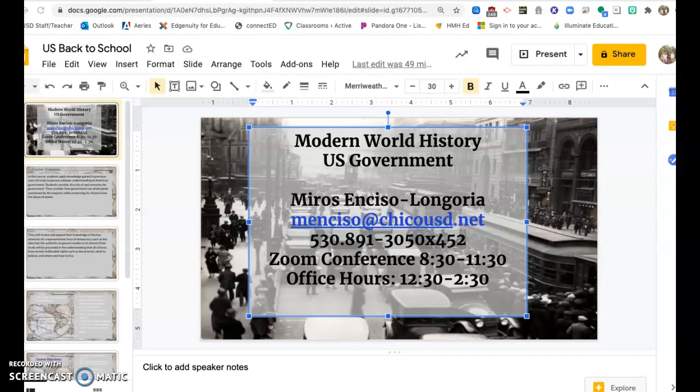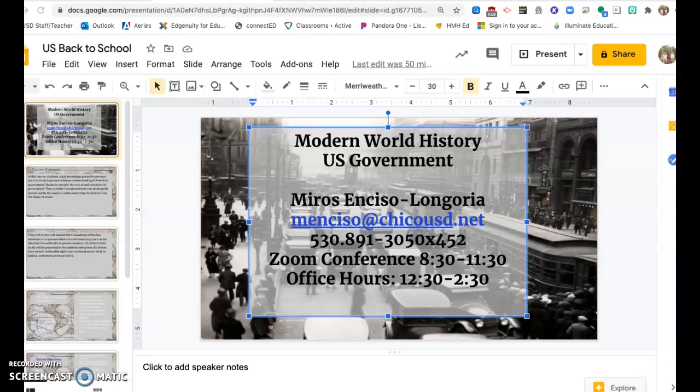You can see up on the screen my contact information. Really, my .net account is going to be the best way to contact me. We also have a .org account, so don't be confused. All teachers' emails are the first letter of their first name followed by their last name at chicousd.net. Please don't hesitate to contact me at any point in time.